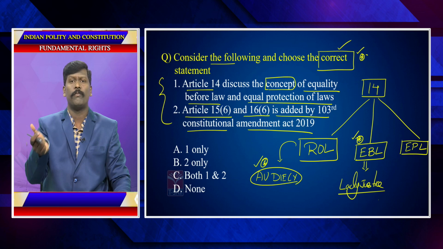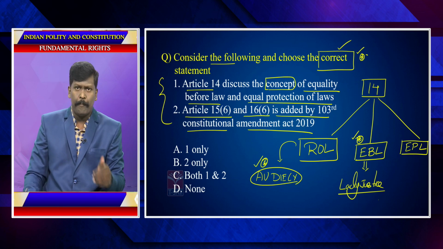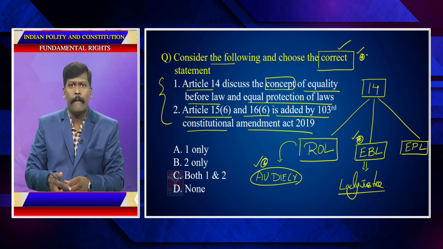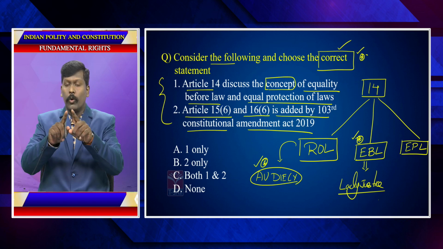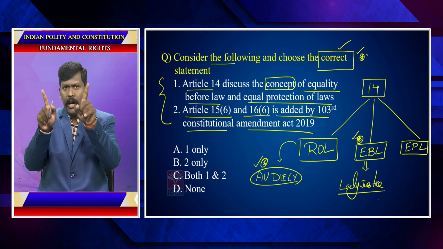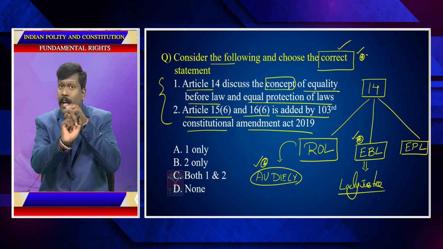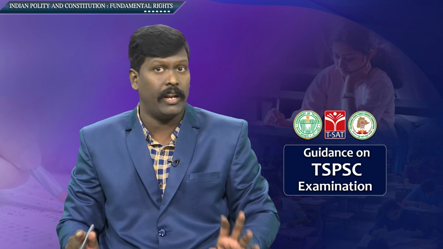I will give you a small example so that you will get the concept clear. A person studying in 6th standard and a person studying in 8th standard, two boys or two girls, both are equal in the eyes of the law. But both the students are not given the same question paper in the examination.